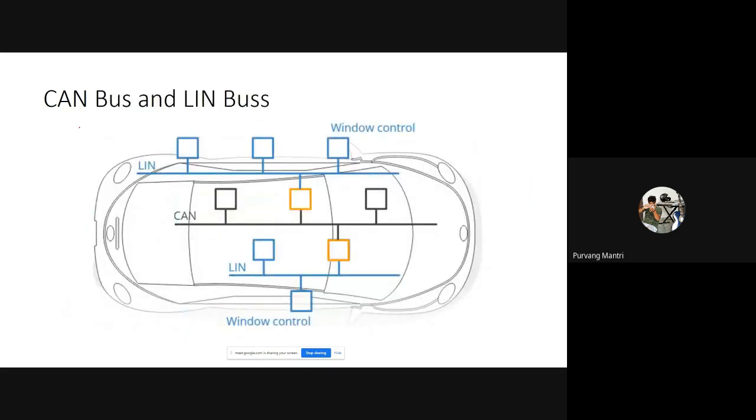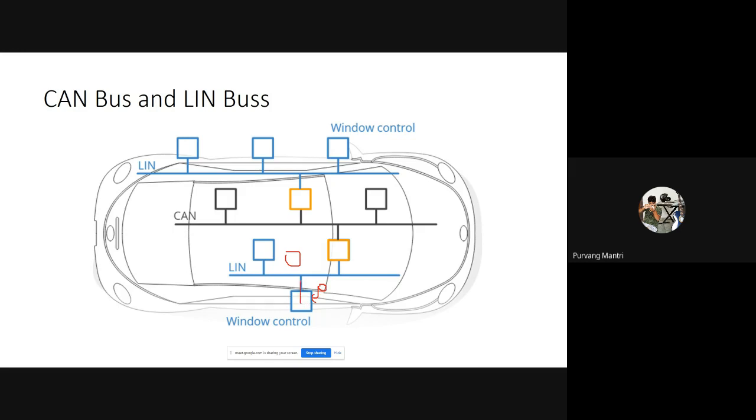Secondly, in our current vehicles, we have the integration of CAN bus and LIN bus. The CAN bus is the backbone of our vehicle, and LIN bus is the arms and legs of our vehicle. So CAN bus communicates with each and every microcontroller which is connected with a LIN bus. Let's say for example, a driver is sitting over here and wants to control the mirror on the passenger side. He gives the input on his door switch, where the joystick is provided for adjusting the mirror. That data of the door switch is transmitted to a LIN bus microcontroller, which takes the data of that joystick.